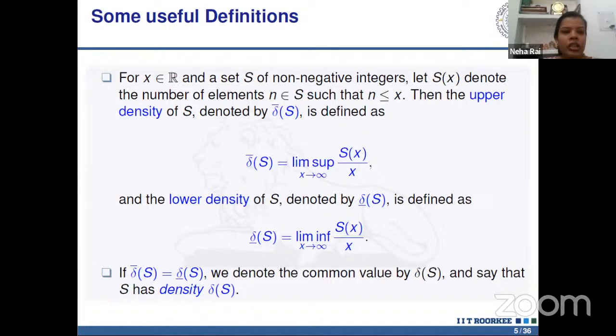For any real number x, the upper density for a set S of non-negative integers is defined as the limit superior of S(x) upon x, where x tends to infinity. Here S(x) is the number of elements in S which are less than or equal to x. Similarly, we define the lower density of S as the limit inferior of S(x) upon x. If the upper density is equal to the lower density, then we say S has density, denoted by delta S.